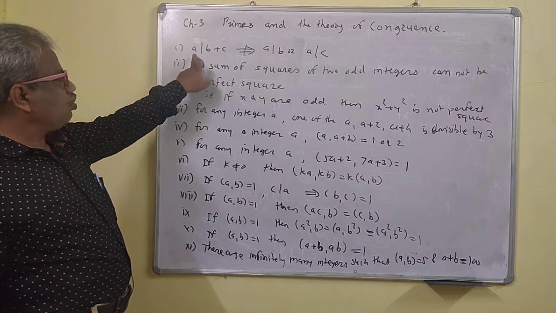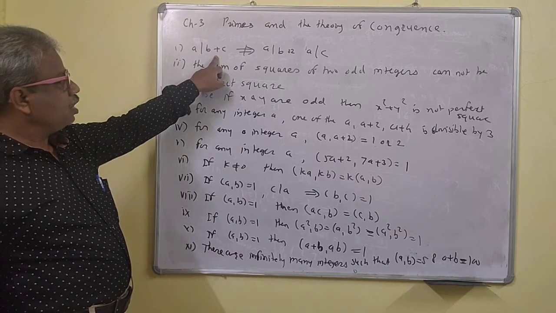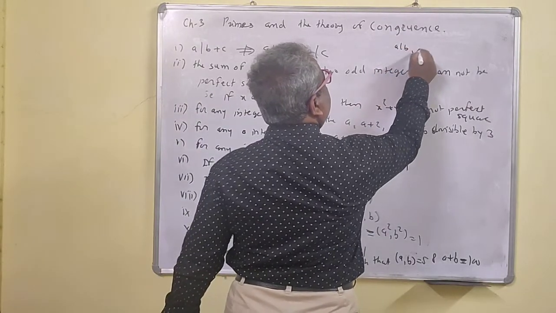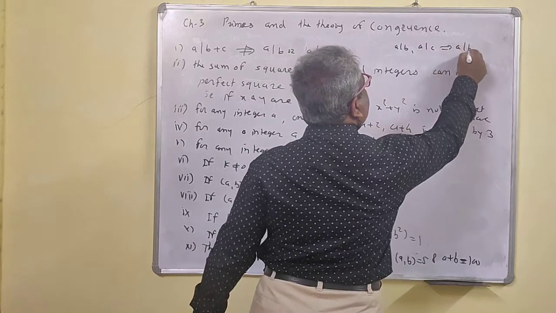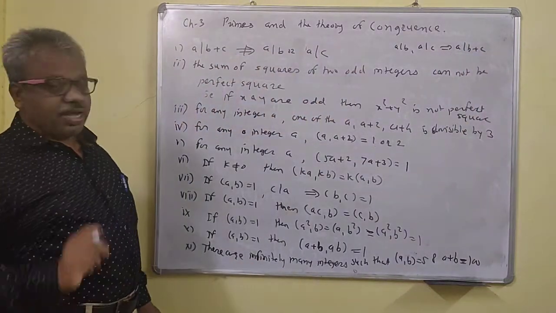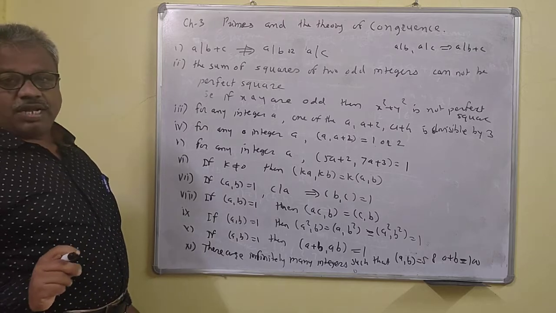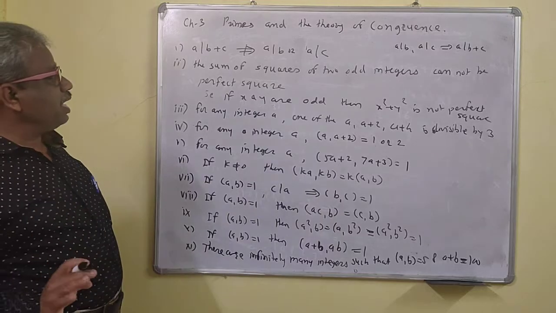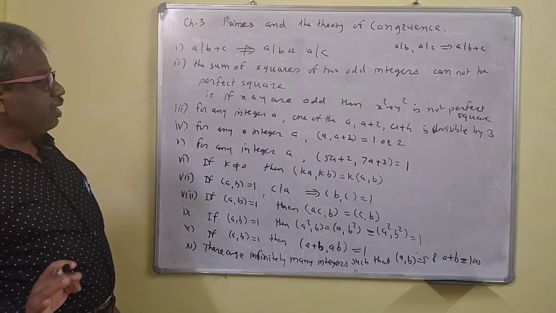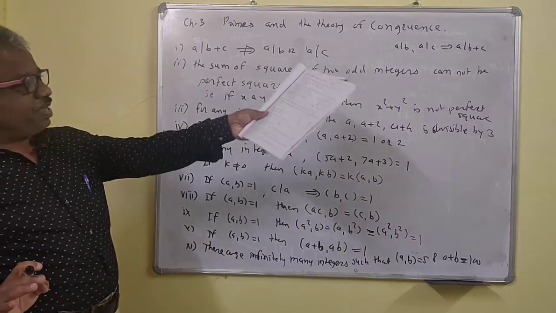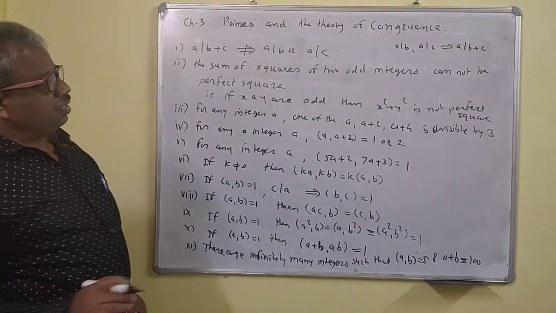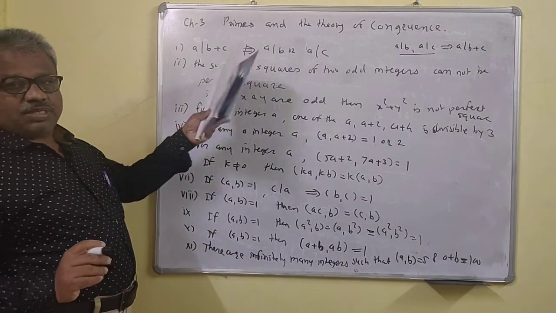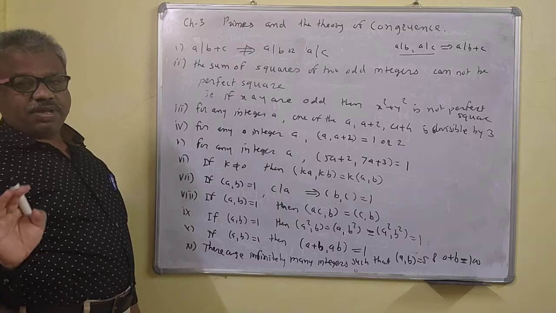Okay, so this is what: a divides b plus c. You know that if a divides b and a divides c, this implies a divides b plus c. But the converse is not true. That means a divides b plus c does not imply that a divides b or a divides c. We cannot say anything about it. But if a divides b and a divides c, then a divides b plus c. If this holds, then that holds.